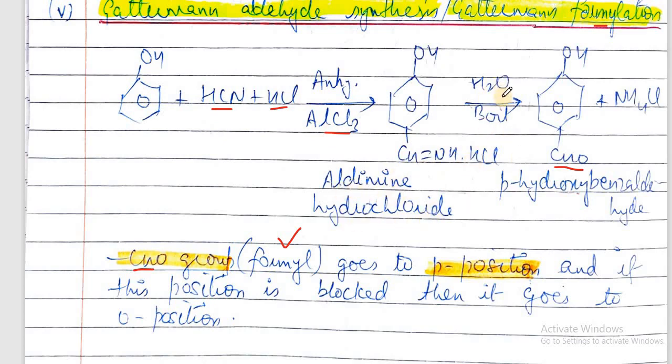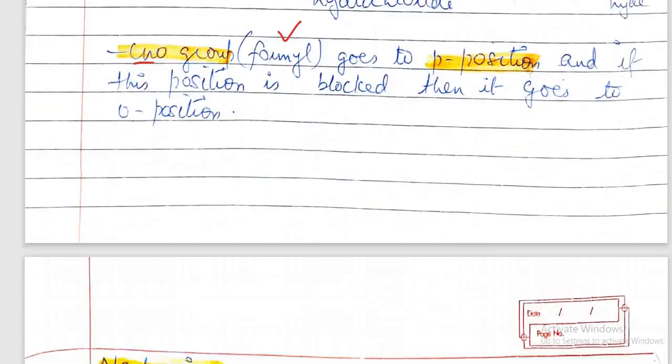And upon hydrolysis with water, we get this aldehyde group here, CHO, and this group is removed as ammonium chloride. So this group is formyl, so it is called formylation. And if this position is blocked, then it goes to ortho. If para position is occupied, then this group can also go to ortho position.